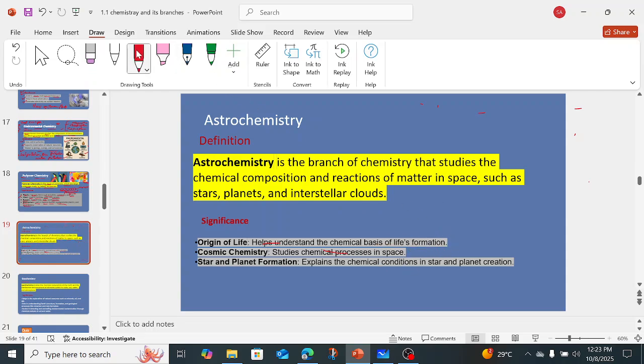Okay, next significance is that cosmic chemistry studies chemical processes in space. As I told you, different chemical processes or reactions are going on in space, so that is also what we study in astrochemistry. Stars and planet formation: many stars are formed, and at a time their death also takes place, which we study in astrochemistry.